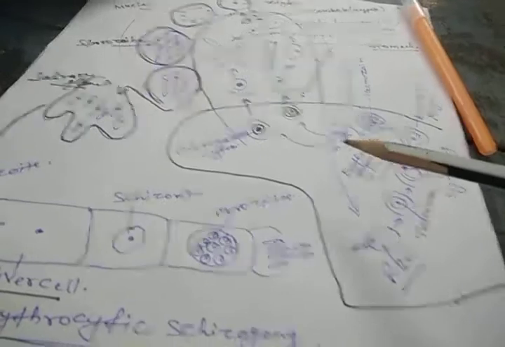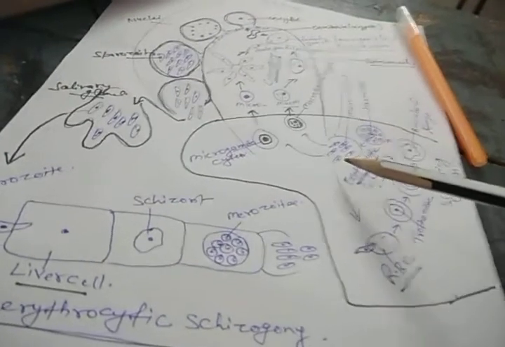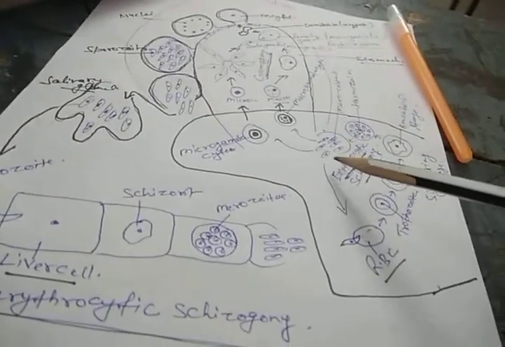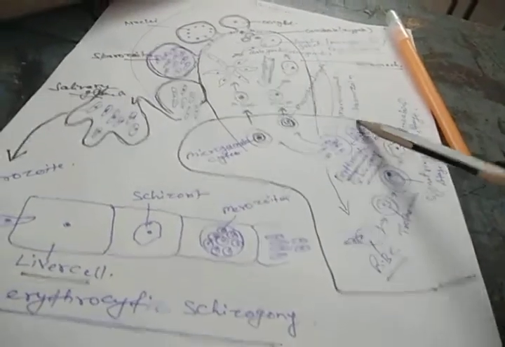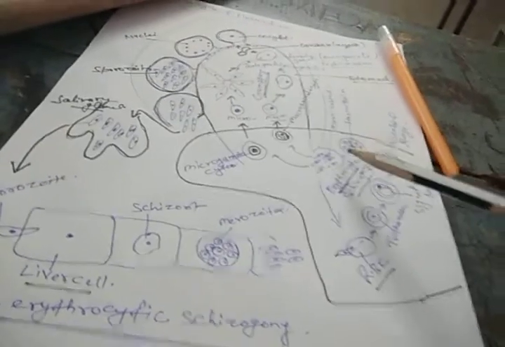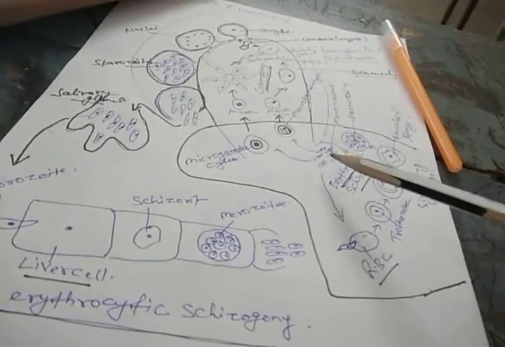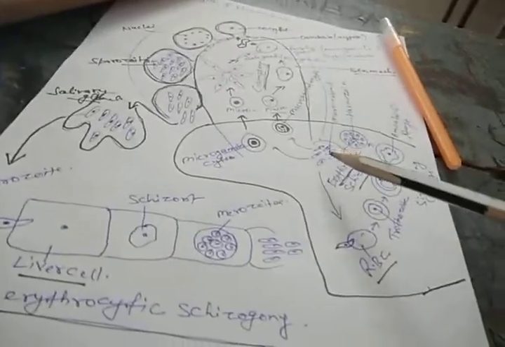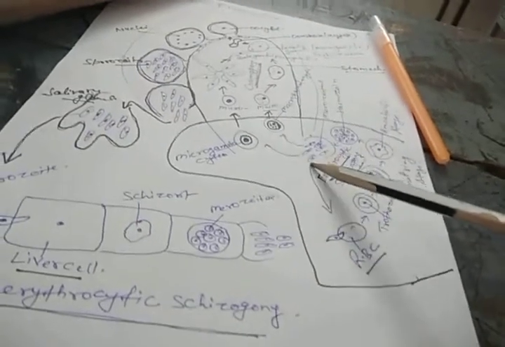Due to the breaking of this RBC and liberation of hemozoin, the chill and the fever occurs. So that's why this is called the malarial fever that occurs due to this poisonous material that is called the hemozoin, that is formed due to the accumulation of this iron part of the hemoglobin, and when the RBC ruptures, this hemozoin is also liberated in the plasma, and this causes the malarial fever.